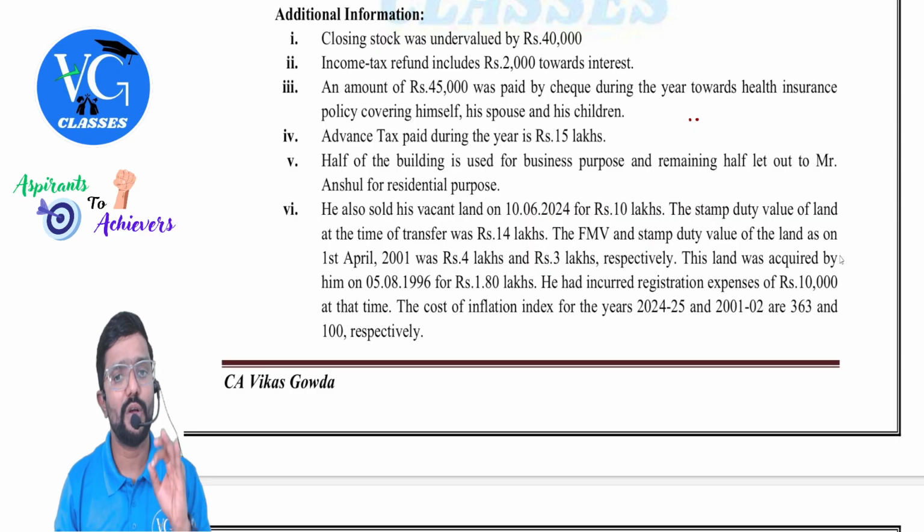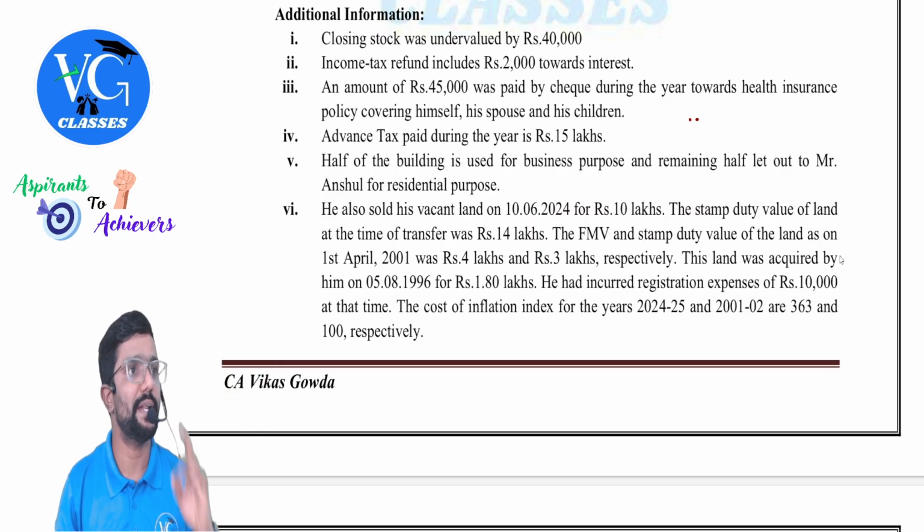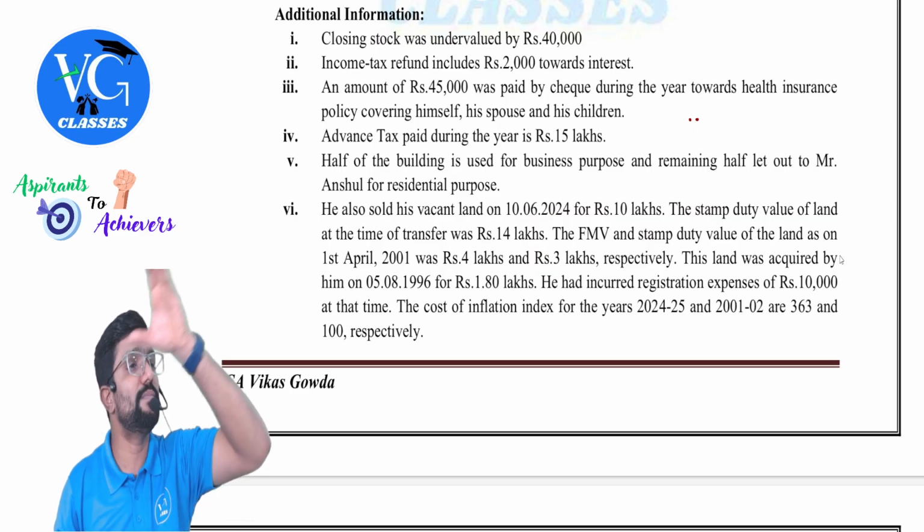190 at that time. The cost inflation index for 24-25, that is our previous year, is 363. Whereas for base year 2001-02 it is 100. Guys, how to calculate the cost in this case? It is a long-term asset purchase.